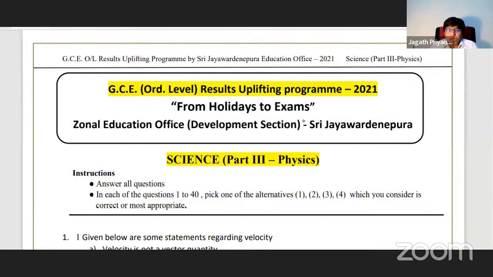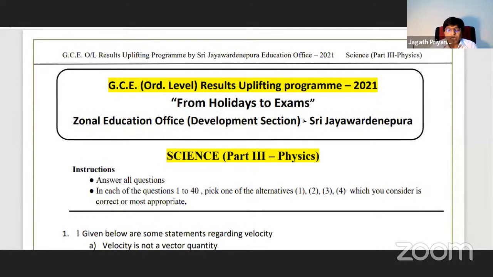Please raise the hand those who have done at least half of this paper, because I forwarded this yesterday to the school's WhatsApp group through the Jayawardenepura zone, through the science director, and then through the science teachers, and then through the school principal. Yeah. If not, you can request from the school teacher or from the principal about this seminar too, right?